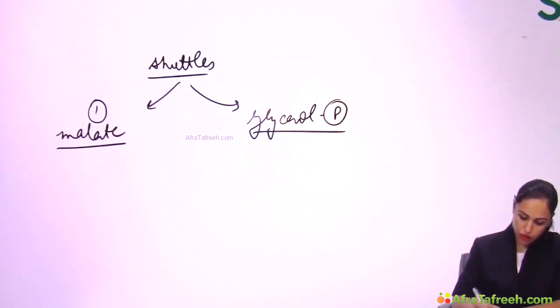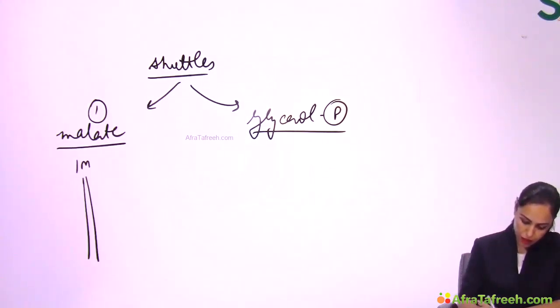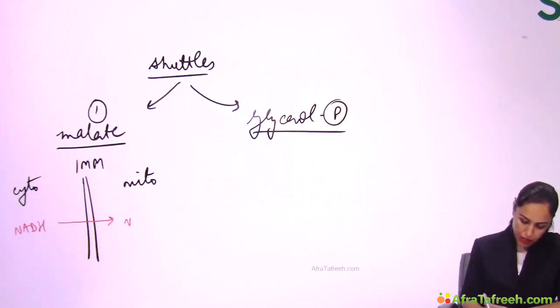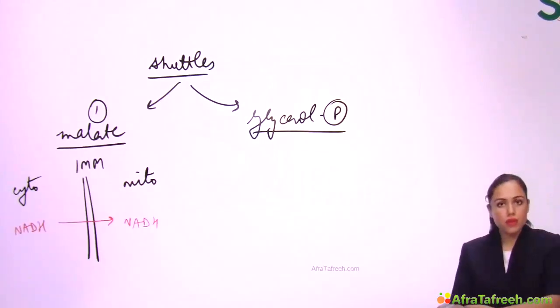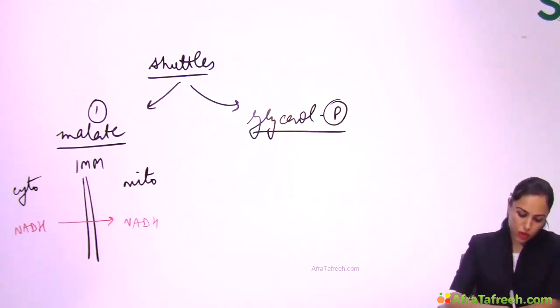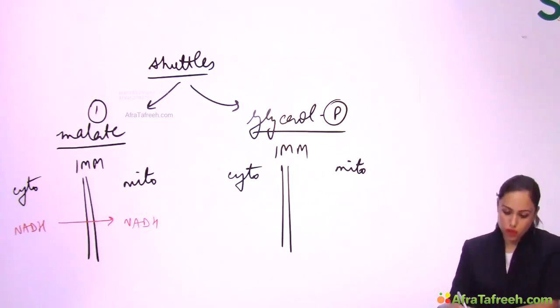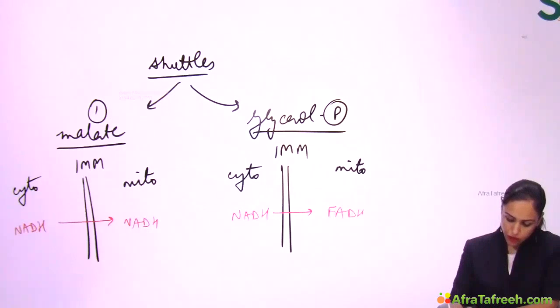In the malate shuttle, what will happen? Let's say this is the inner mitochondrial membrane, left side is cytoplasm, right side is mitochondria. In the malate shuttle, NADH is taken from cytoplasm and NADH is delivered in mitochondria, right? But what happens in the glycerol phosphate shuttle? Let's say again, this is the inner mitochondrial membrane, left is cytoplasm, right is mitochondria. Now in the glycerol phosphate shuttle, NADH is taken from cytoplasm, but what is delivered in mitochondria is FADH2, right?